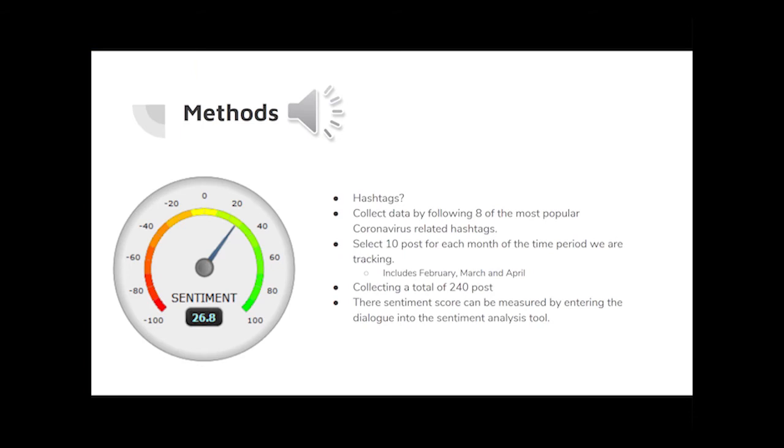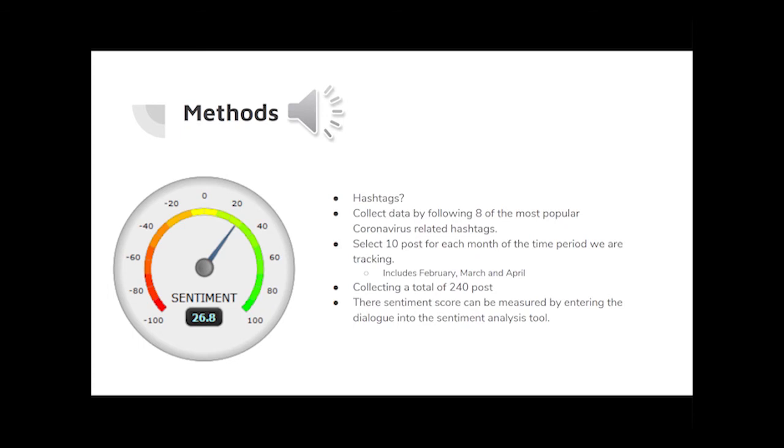For this project, we had to find a way to target specific information within Instagram related to the coronavirus. So we decided to use their hashtag system. The hashtag system categorizes information based on similar attributes or aspects or characteristics that the post may share. And the way we measured this is by putting the information into a sentiment analysis analyzer, or a machine online that you put words into, and it gives you back a score of how positive or negative the information is.